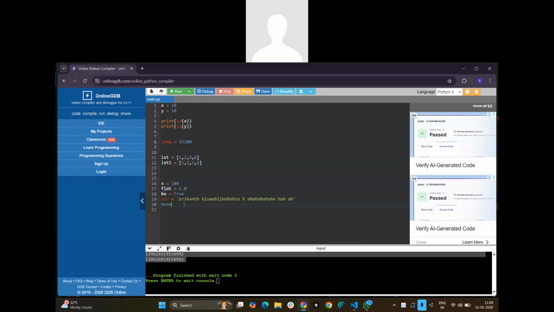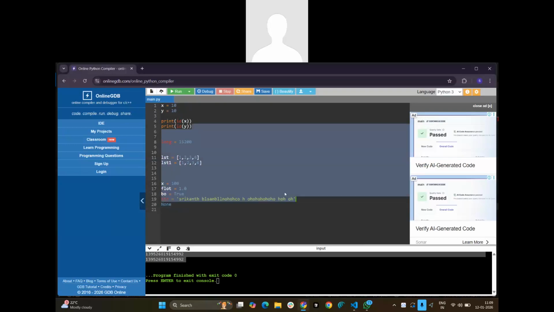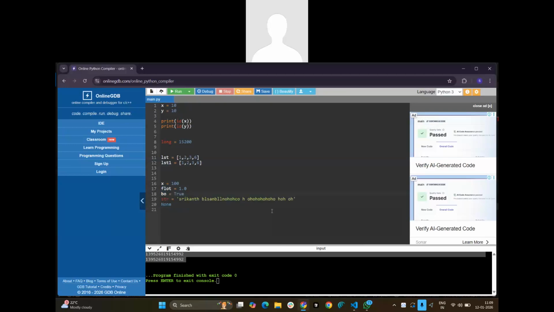Okay, so the fundamental data types will always be stored in the same value. They are not going to be assigned a different value. Let's say there is a graph. You used a mathematical graph when you were in school, right? If it is immutable, let's say I'm storing 100 or 10 or a float or a true value, those values will be stored in a particular box only. Even if we give x equal to 10 and y equal to 10 and z equal to 10, the variables are different, but the object is the same, the integer 10 value. So that value will be stored in that particular box.